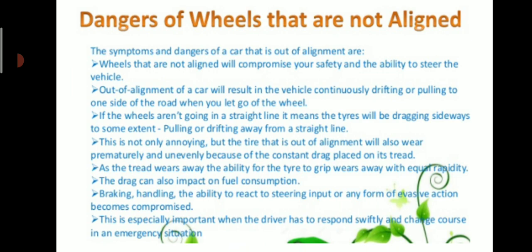As the tread wears away, the ability of the tire to grip wears away with equal rapidity. The drag can also impact fuel consumption, braking and handling, and the ability to react to steering input or any form of action becomes compromised. So these are some of the points.